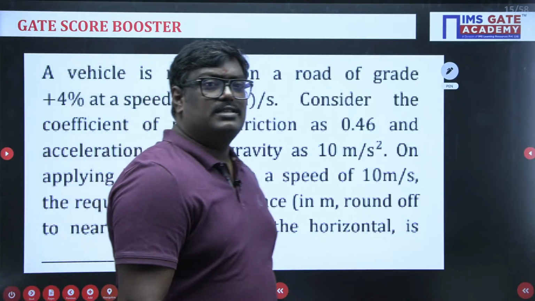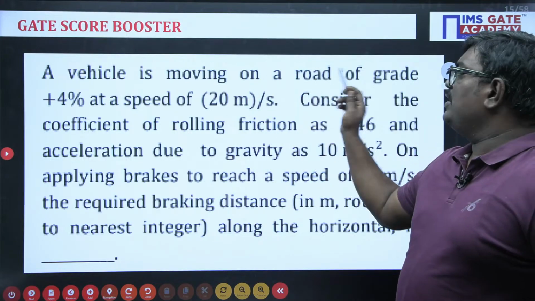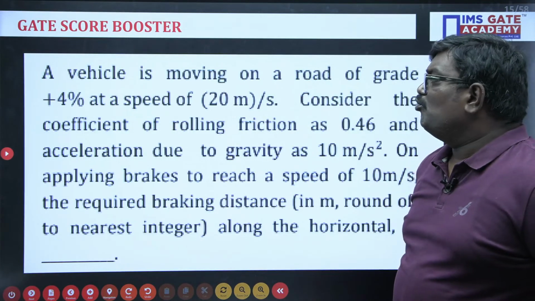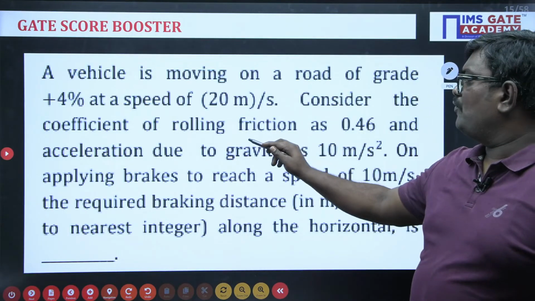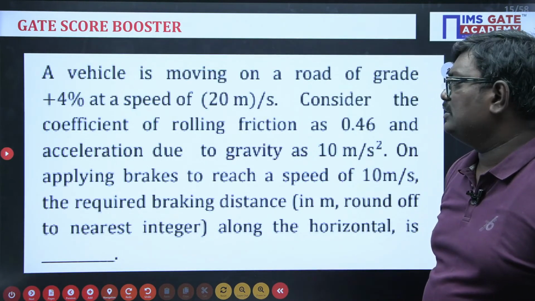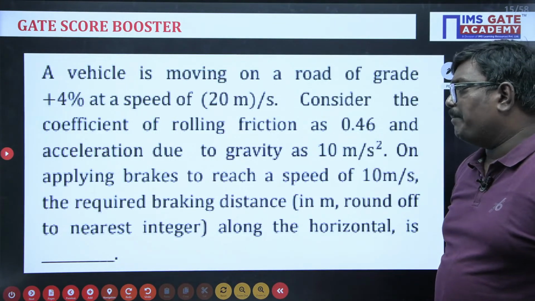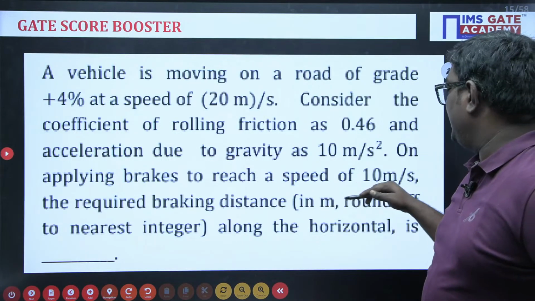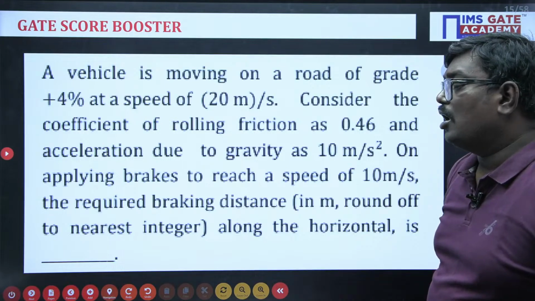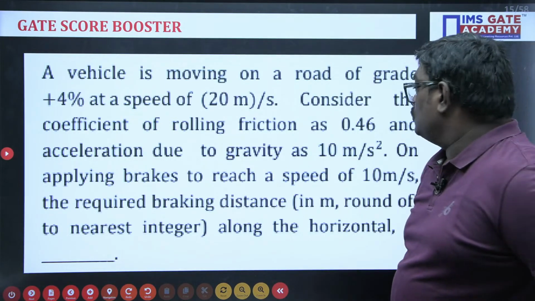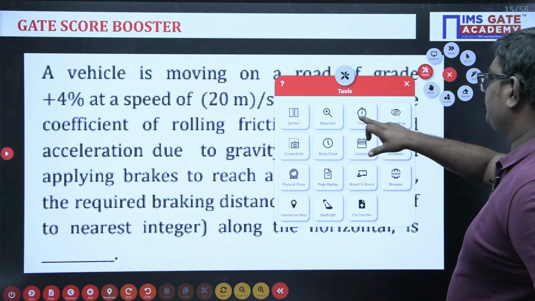Now, students, we have another beautiful question here. A vehicle is moving on a road of gradient 4% at a speed of 20 meter per second. Consider the coefficient of rolling friction is 0.46 and acceleration due to gravity is 10 meter per second squared. On applying brakes to reach a speed of 10 meter per second, the required braking distance along the horizontal is? So, I will give you 1 minute of time. I want everyone to solve this problem.